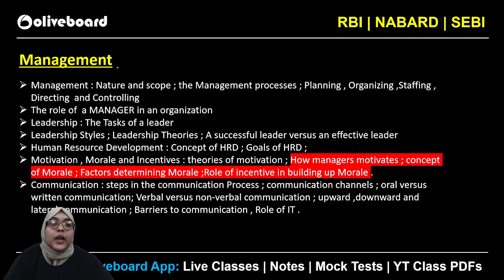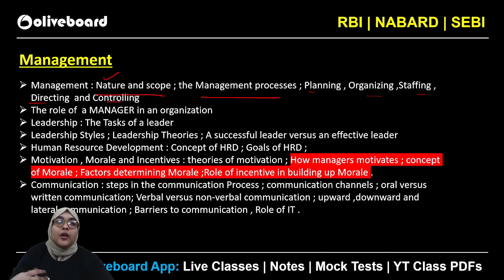Talking about the content, you have to start from the very basics: management nature and scope, then the management process, the basic functions of management: planning, organizing, staffing, directing and controlling. In the first chapter, the introduction session, we are going to discuss all these aspects. The role of manager in an organization is a very important topic.